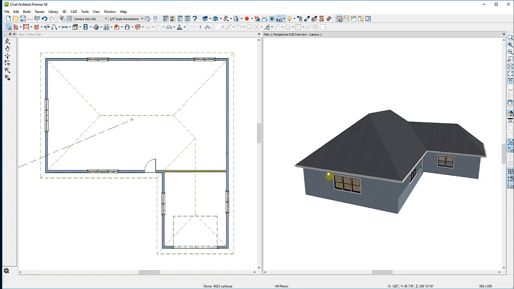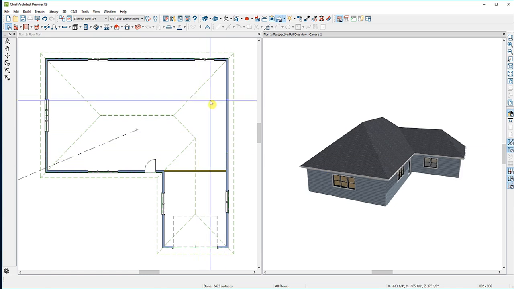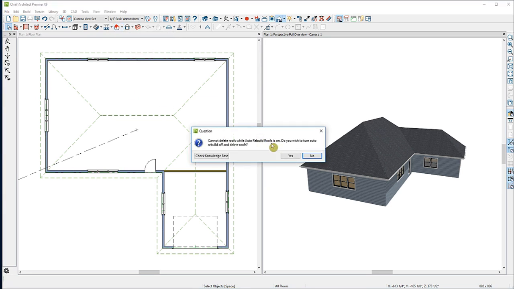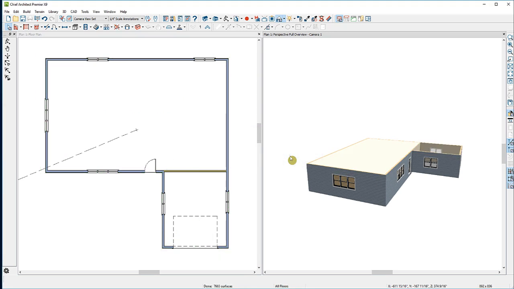You can also build roofs manually. I'll remove all of the roof planes by again going to my Roof Tools parent tool and selecting Delete Roof Planes. I'll get a message box that tells me it cannot delete the roof planes while the automatic rebuild roofs is turned on. So we'll turn that off by clicking on Yes. Now we'll build some manual roof planes.